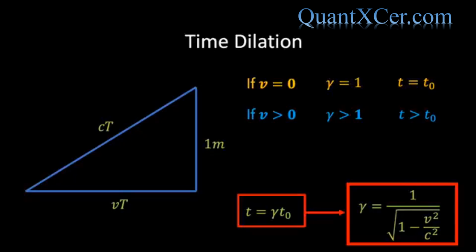Now, you might have been wondering what happens to the tick-tock of the moving clock as v approaches the speed of light. Well, we see from the equation for gamma that as v approaches c, gamma approaches infinity, and therefore t tends to infinity. In other words, the tick-tock of the moving clock would get slower and slower and slower until it would eventually freeze, and time would literally stand still. But we will come back to very fast-moving objects later. For now, we want to answer a simpler question. If all of this is true, then why don't we notice the slowing of time on a day-to-day basis?